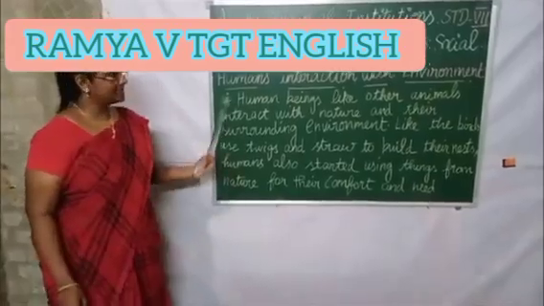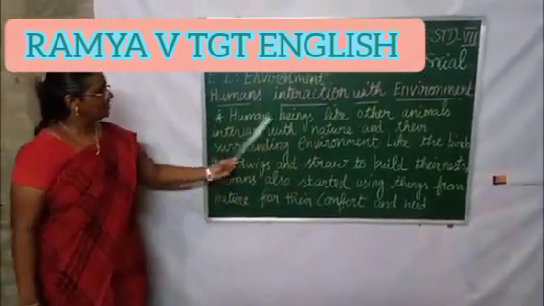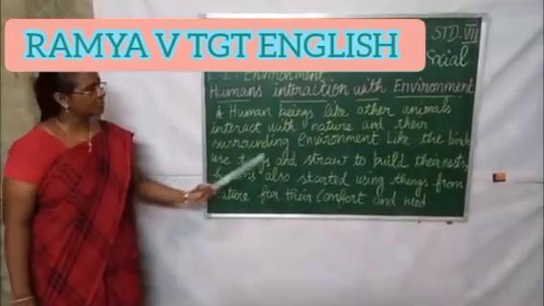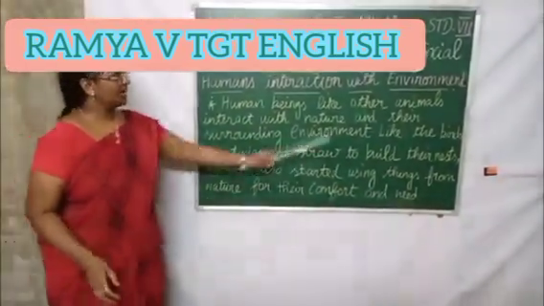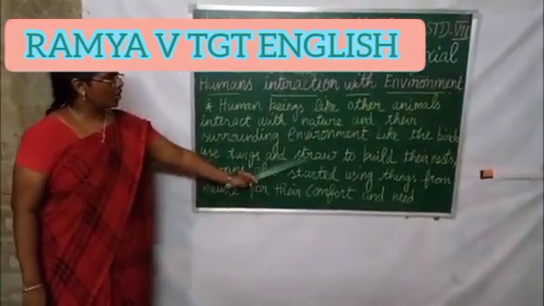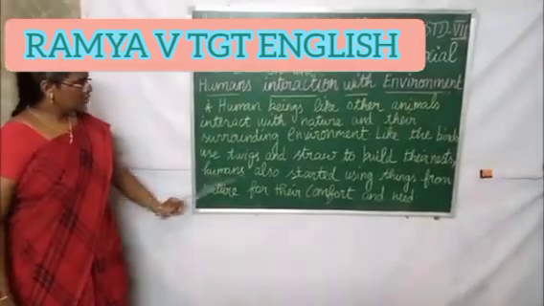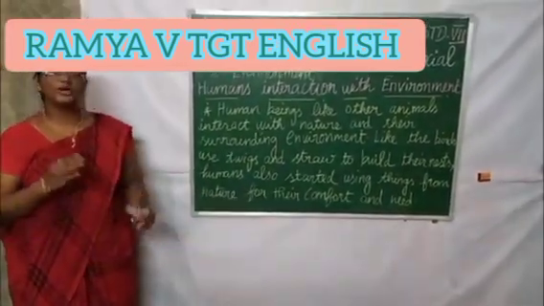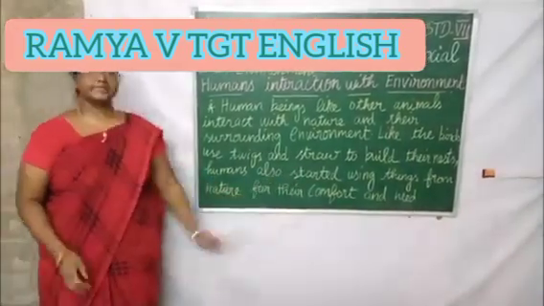So let me explain this paragraph. Like other animals, human beings also interact with nature and their surrounding environment. Like the birds use twigs and straw to build their nest. Likewise, human beings also started using things from nature for their comfort and need.